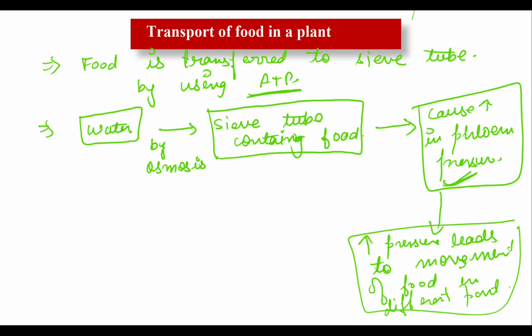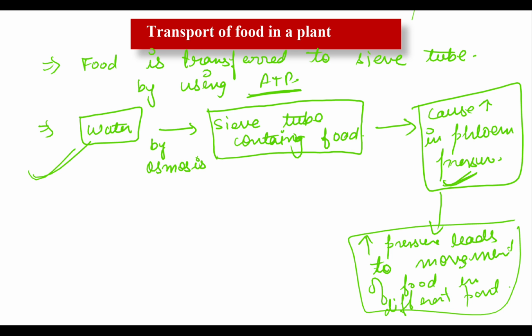So this is how the phloem transports food according to the needs of the plant. This is the mechanism of transport of food as well as water. Let me give an example.